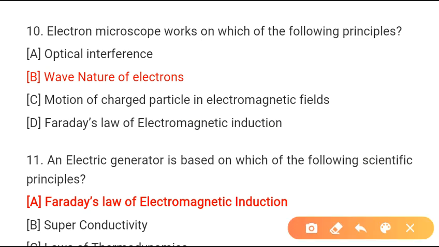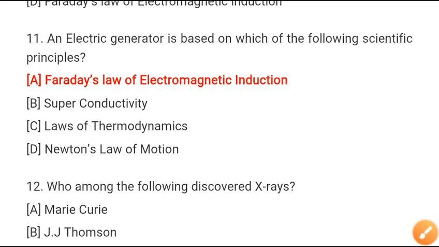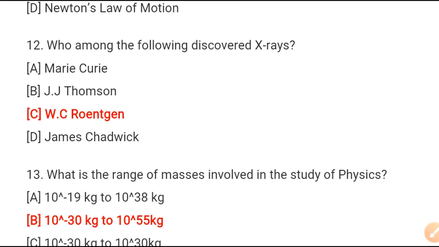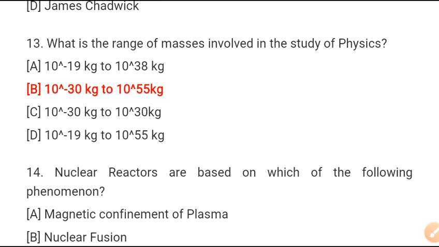Electron microscope works on which of the following principles? Wave nature of electrons. An electrical generator is based on which of the following scientific principles? Faraday's law of electromagnetic induction. Who among the following discovered X-ray? W.C. Roentgen.